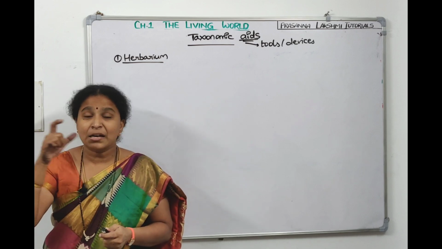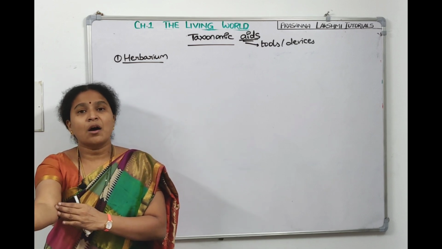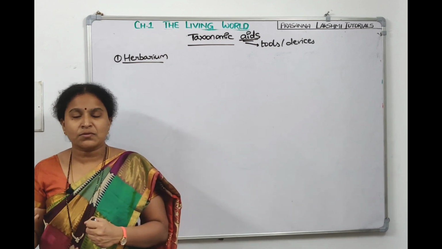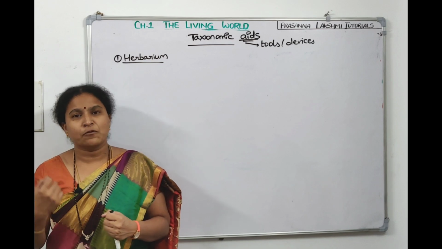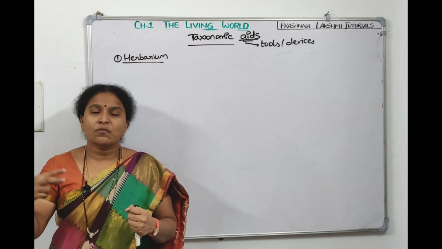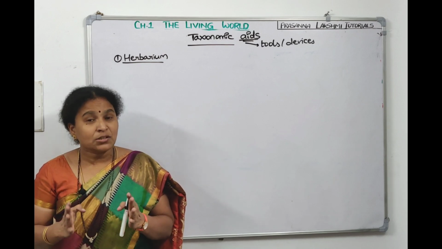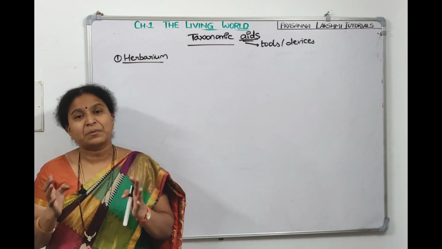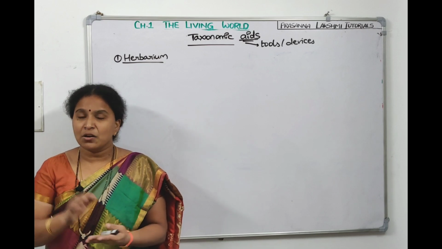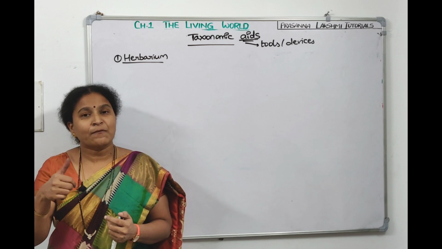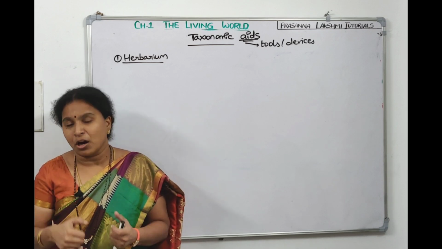So herbarial sheet dimension is how much? 29 centimeters into 41 centimeters. We'll take a wooden box called vasculum, in which scissors, forceps, needles and all we will take. We'll bring a specimen to the lab, and first we need to dry it, right? Not living specimens, dead specimens are kept in herbarium. We'll dry it under the newspaper so that the moisture gets absorbed. We need to spray formalin so that fungal attack will not be there.